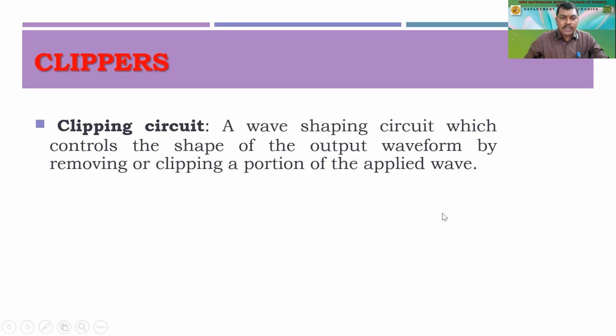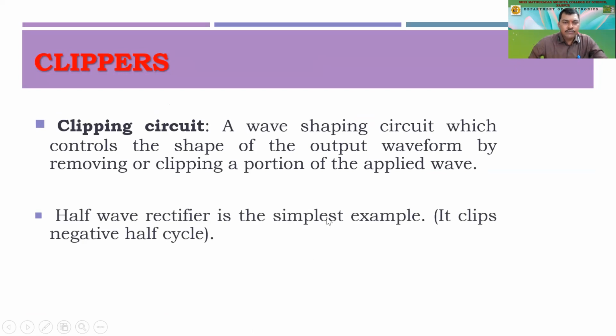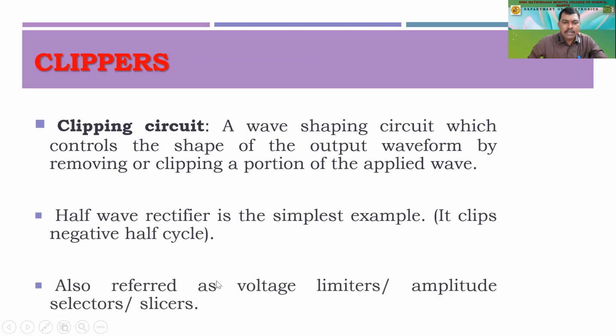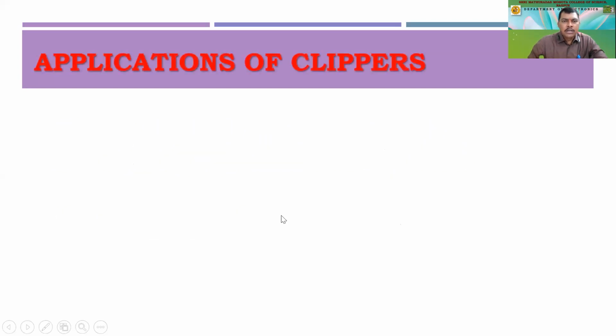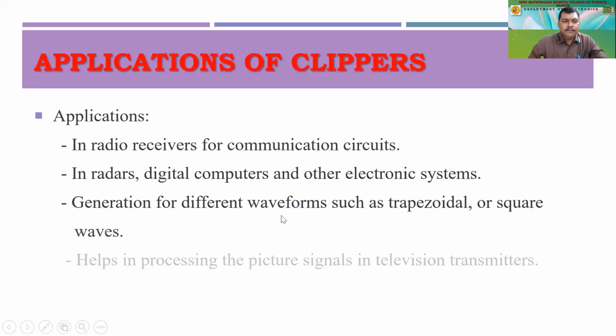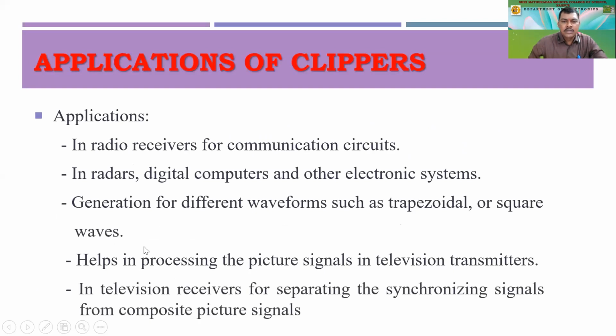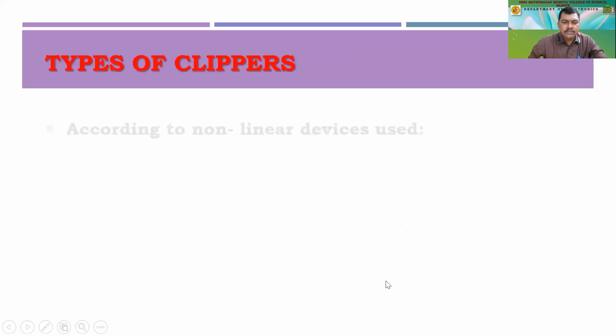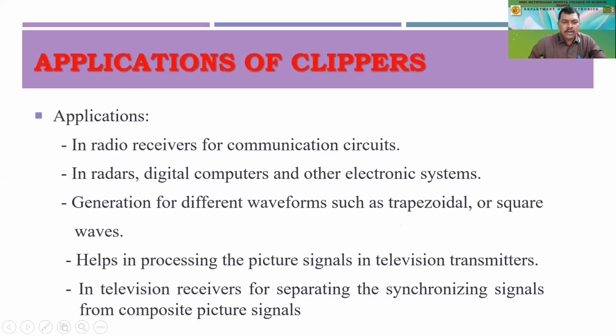So a clipping circuit is a wave shaping circuit which clips or removes some portion of the wave. A half wave rectifier is the simplest example. Then we can have voltage limiters, amplitude selectors, slicers, and all. Applications of clippers are radio receivers, radars, generation of different waveforms like trapezoidal and square waves. We'll study this also. They help in processing picture signals in television transmitters, and synchronization signals from composite pictures.